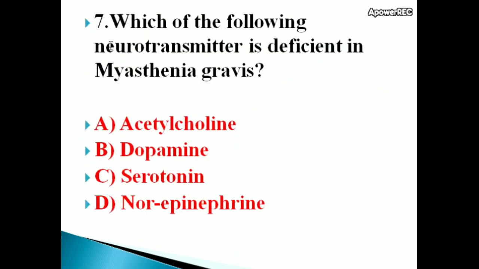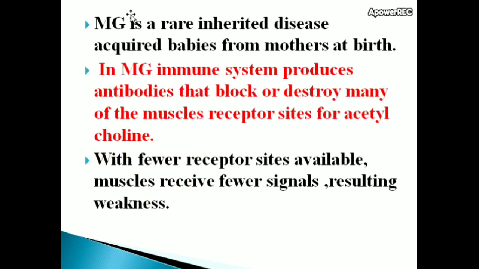Next question, which of the following neurotransmitters is deficient in myasthenia gravis? Options: acetylcholine, dopamine, serotonin, norepinephrine. Correct answer is acetylcholine. Acetylcholine neurotransmitter is deficient in myasthenia gravis.